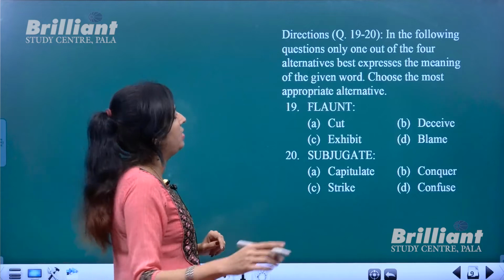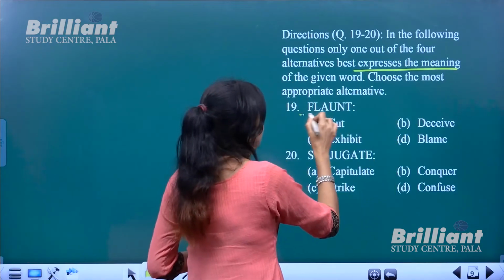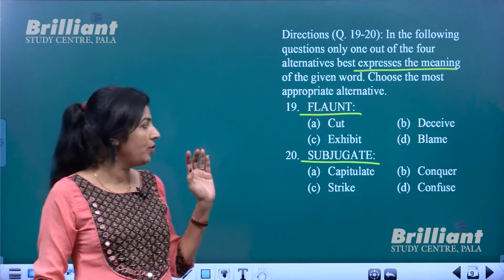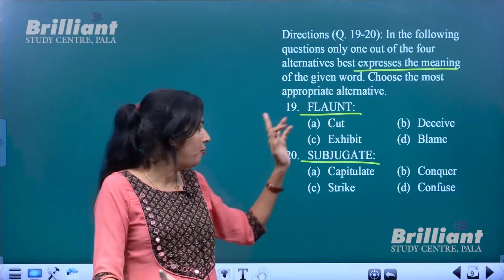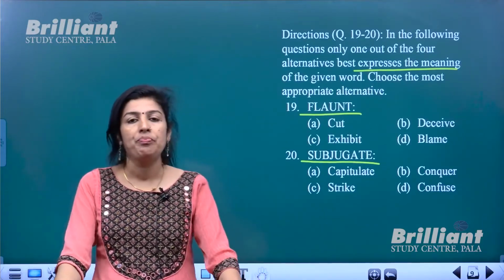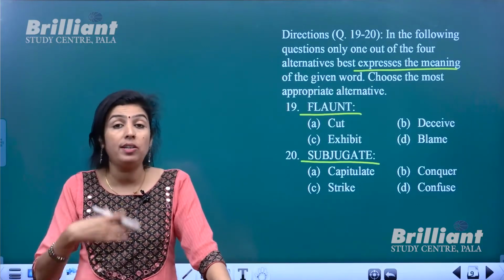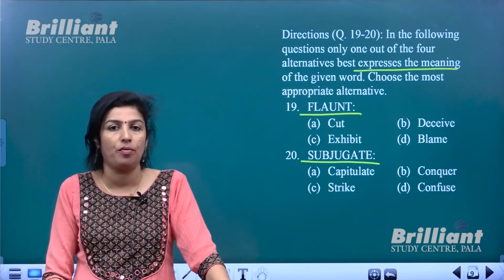Now we need to find out the word which expresses the meaning or synonym for flaunt and subjugate. Okay, so we need to find words which are similar. Okay, flaunt. Flaunt also is a term used to describe those people who make a show of things. They make a show off.